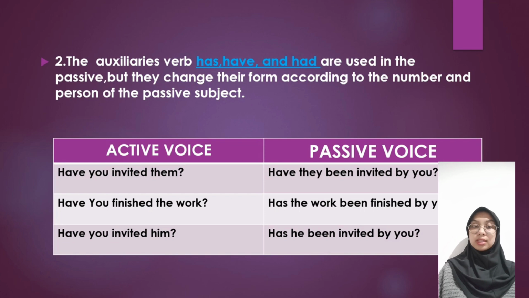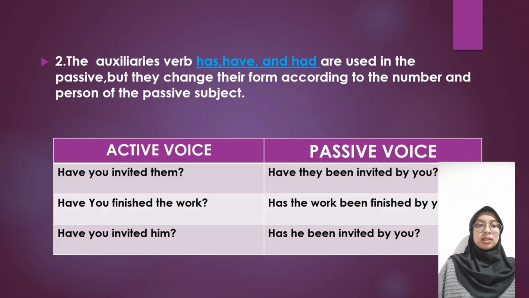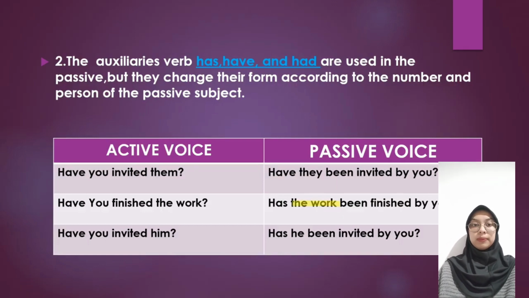Have you finished the work? Here the work is it. In active voice, have you finished the work? It becomes has in passive voice. Why? Because the subject in passive voice is the work, and the work is it.